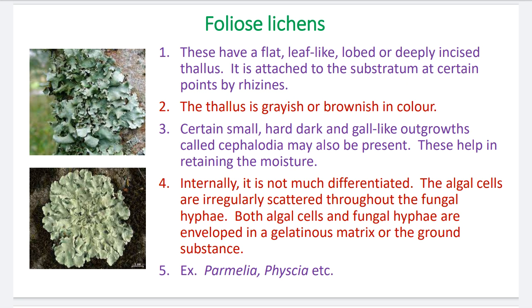Both algal cells and fungal hyphae are enveloped in a gelatinous matrix or ground substance. So these algal and fungal partners are further enveloped by the gelatinous material. Most common examples of the foliose lichens are Parmelia and Physcia.